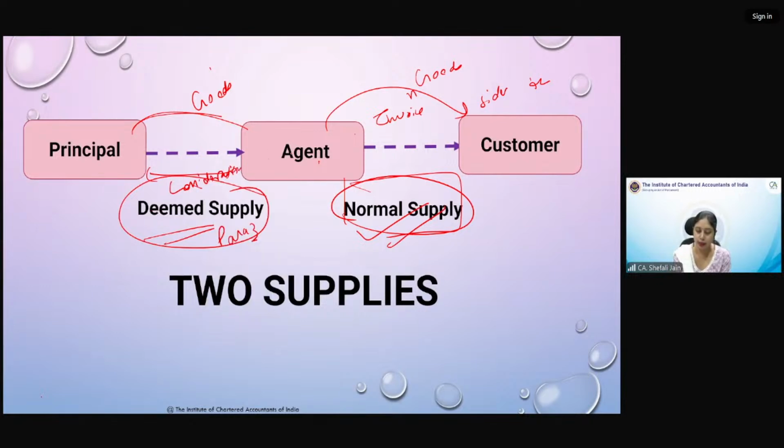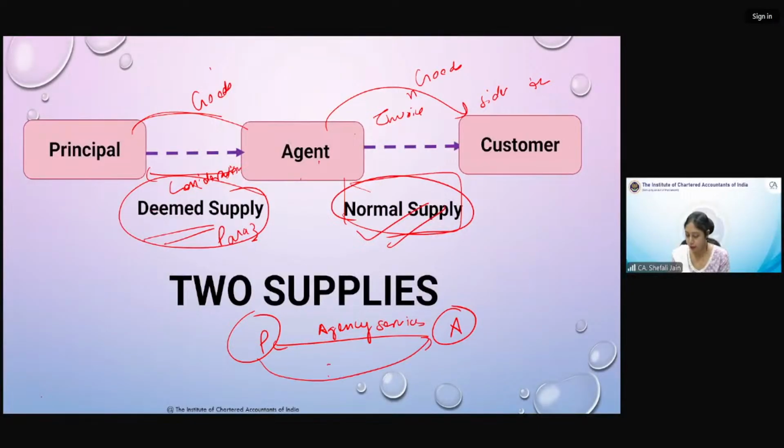Now the second thing is between the principal and agent. The agent is providing agency services to the principal, and in return the principal is providing commission. This is a separate transaction between principal and agent. This is not this transaction. So the principal is providing commission to the agent, and the agent is giving agency services. This is a normal supply.